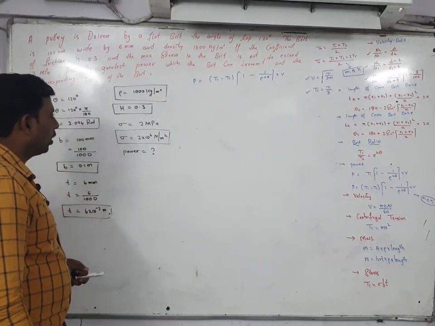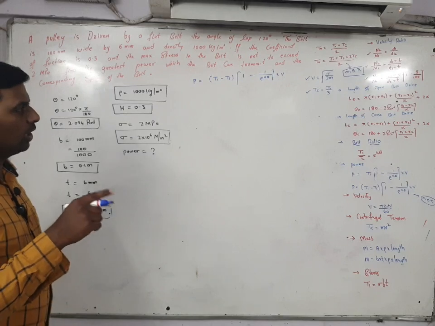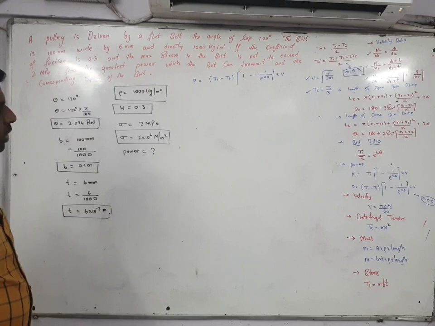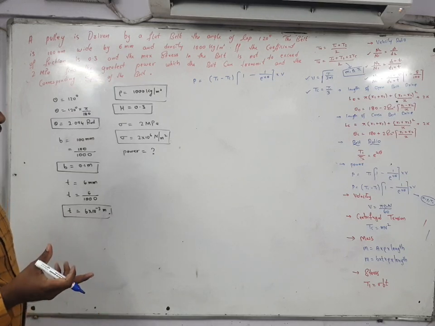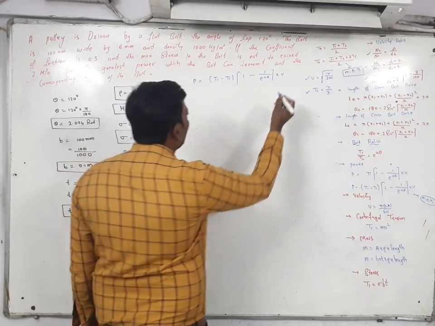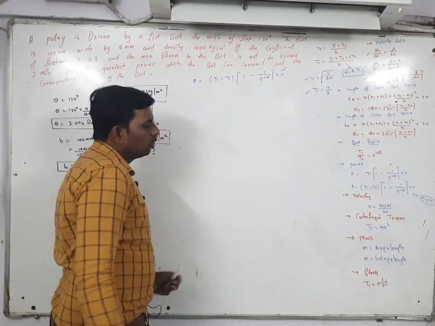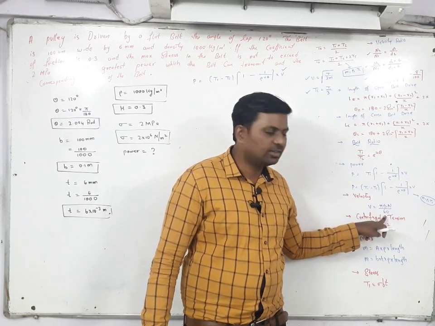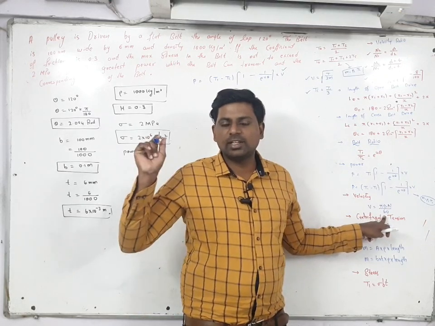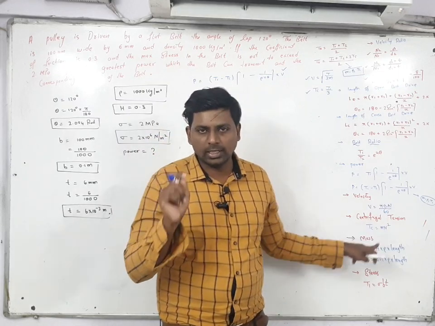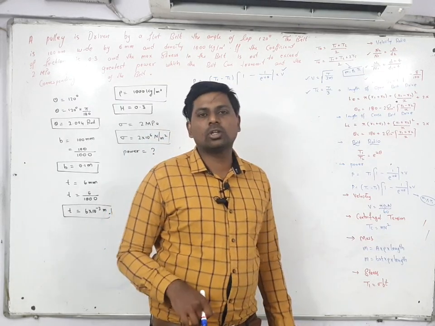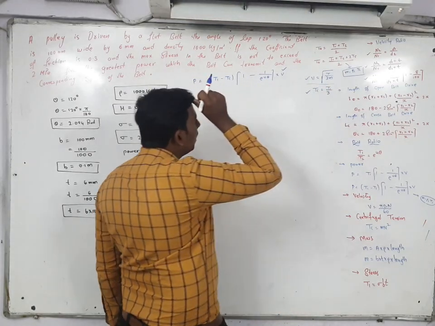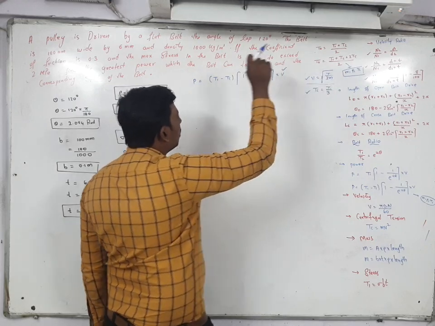Like this power you have to find out. So T1 minus Tc, 1 minus 1 by e to the power of mu theta, into V. So here first try to find out the separate terms. First I will find out the value of V. Normally for velocity which formula you have to take? Pi d1 n1 by 60. This is the formula. But in this given data n is not given, as well as diameter is not given. So another formula is there for V. In that V, T1 is not there. What is not there here?